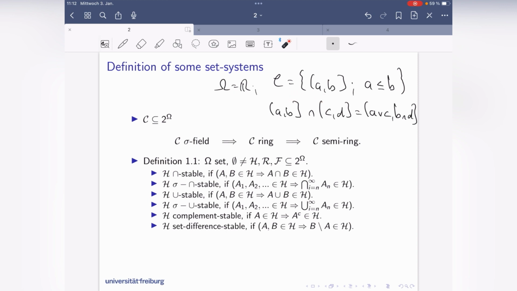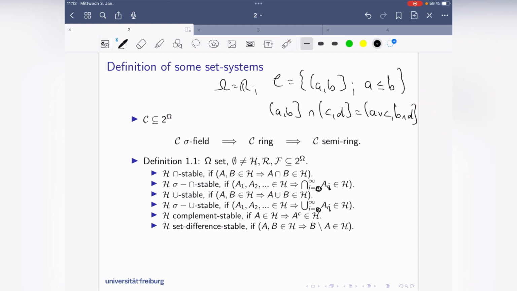And what we will also need frequently is sigma intersection stable. Sigma always stands for the same thing, but not just for 2, but for countably many. And I have a typo here. That's not i equals n to infinity, so I have to write i equals 0 to infinity, and the same here. Sorry for this. So that's sigma intersection stable. Then union stable: if A and B are in H, then the union is also in H. Let's have a quick look at the intervals.